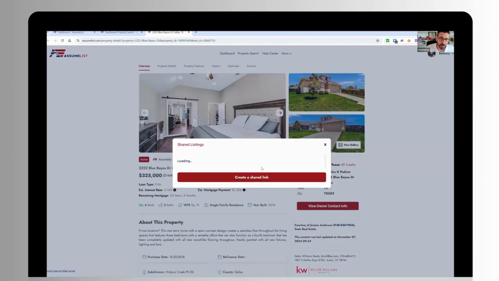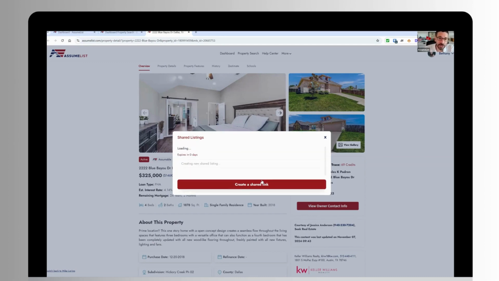So there's a little feature here called share. We can share this listing. And you can do this for multiple properties, or you can do this for an individual property. We're going to do this just for this one for this example. And we're going to create a shared link. So when we hit this button here to create a shared link, there's a custom URL that's being created in the back end. This is unique to you as an agent.